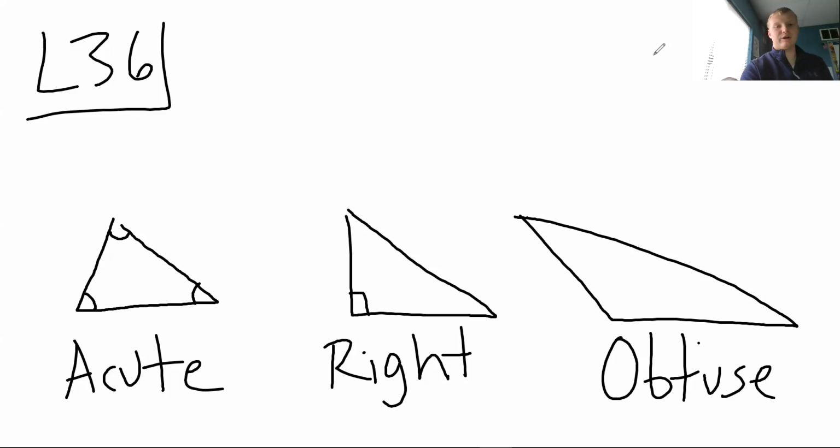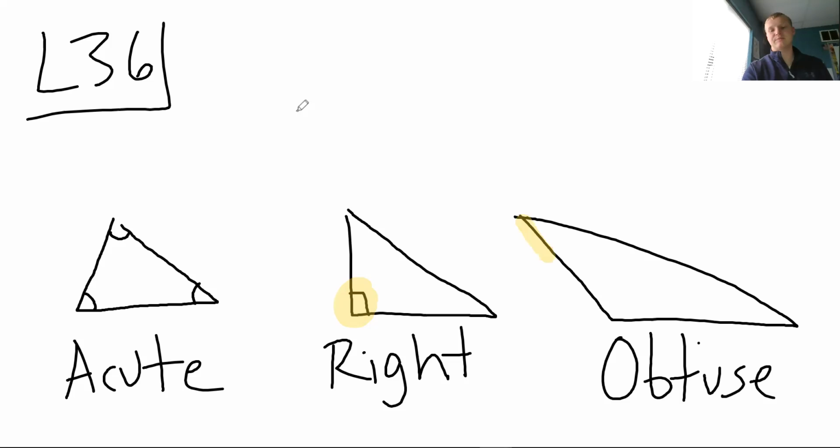When you have a right triangle, Evan, can you read the definition of a right triangle? Bingo. So one thing you look for is if one of the angles looks like an L shape. Sometimes they'll put in that little 90-degree angle mark right there. That's when you know it's going to be a right triangle right away. So right triangles have a right angle. Acute triangles have all angles smaller than 90. And then an obtuse triangle, I'll read that one. If one of the angles is obtuse, then the triangle is an obtuse triangle.